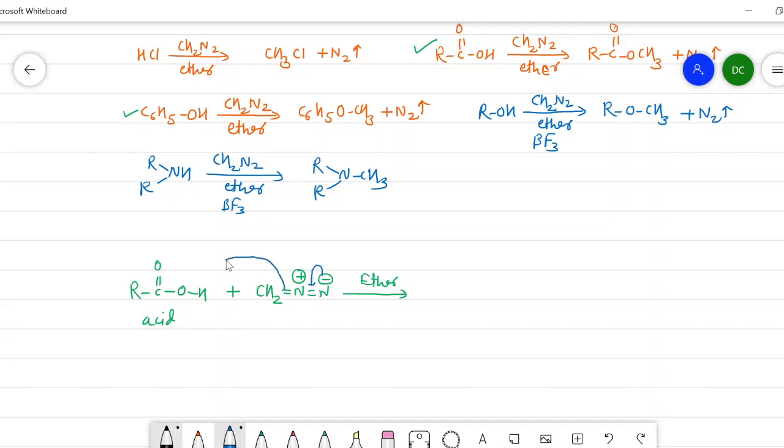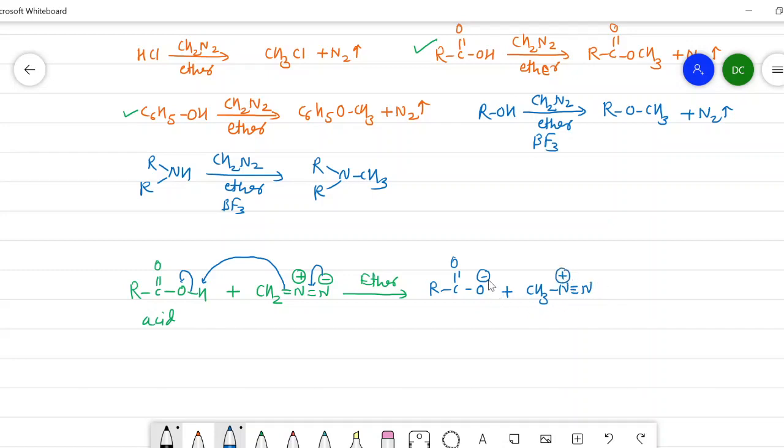It attacks this hydrogen, and the electrons from this bond shift here. So we get RCOO minus, the carboxylate ion, plus CH3 N triple bond N, where there is a positive charge.